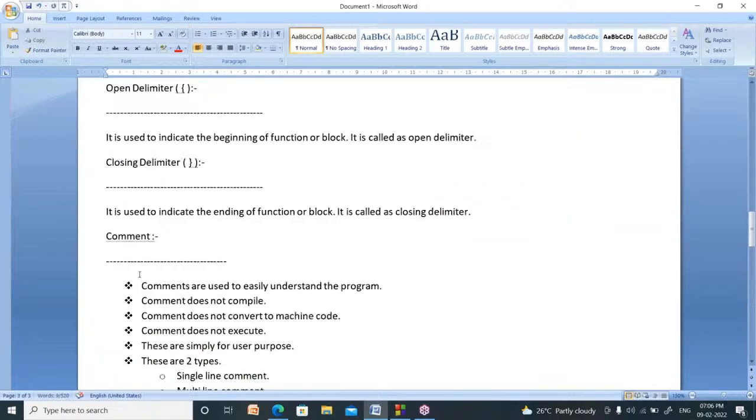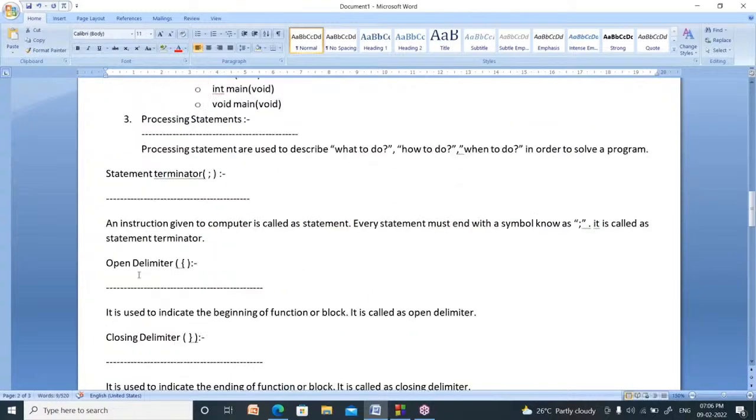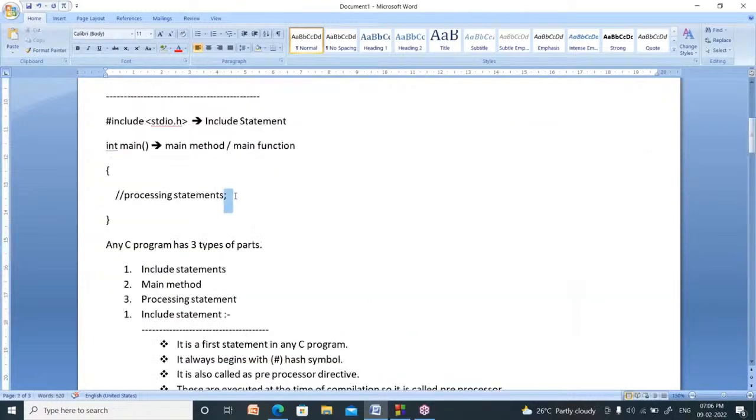Now I will explain. In all the programs, you have to use a semicolon. What is the name of the semicolon? It is called the statement terminator. Every line of your program must be terminated using one symbol. That symbol is called a semicolon, the statement terminator.